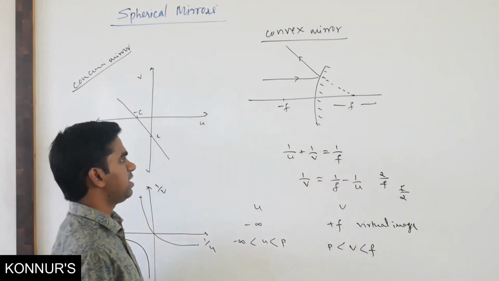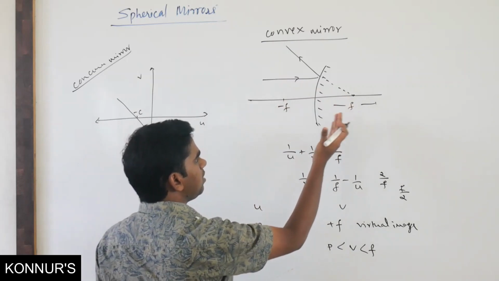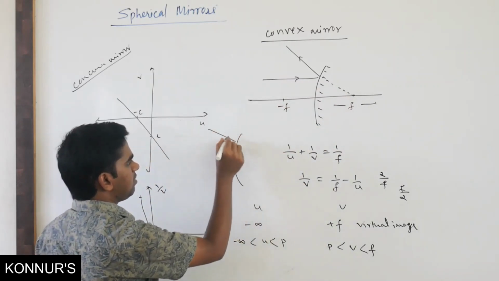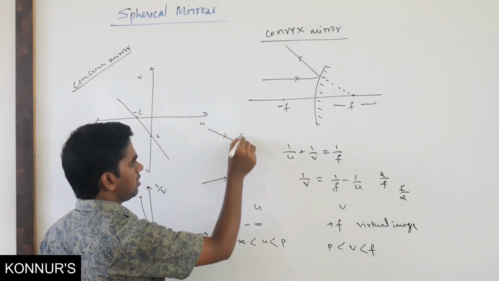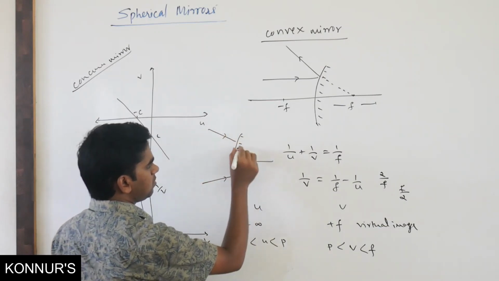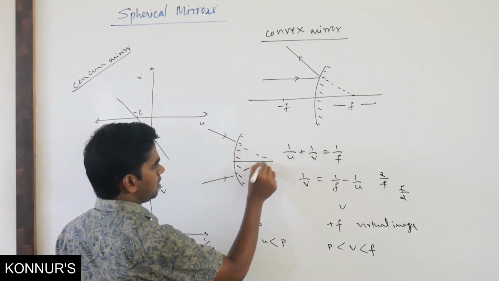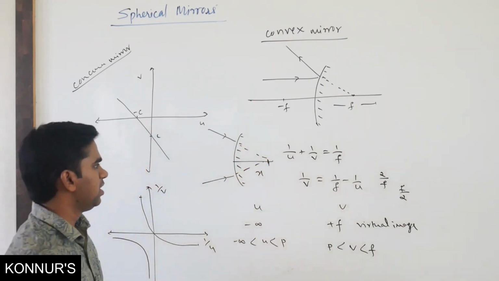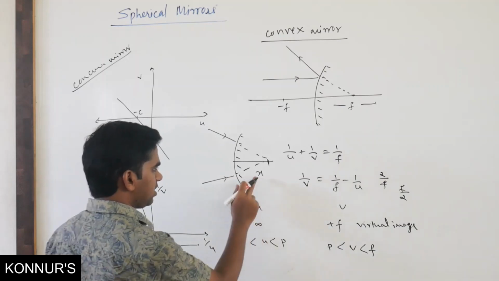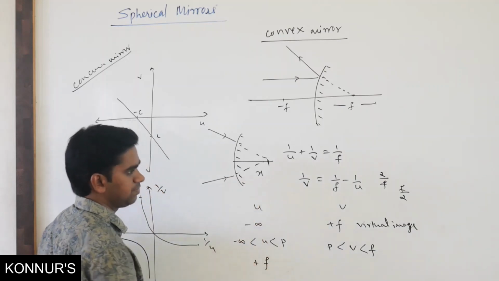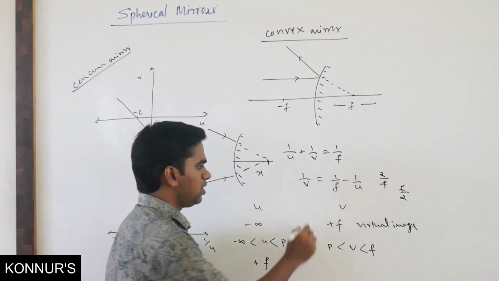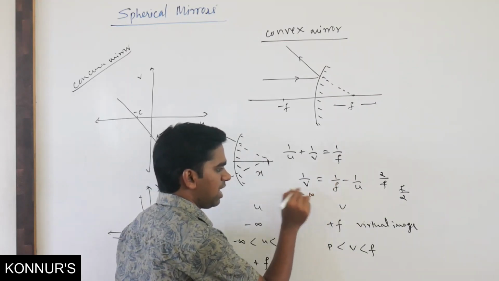Similarly, if I take a virtual object, a ray of light coming here, this is going to be your object, so the object will be plus now. If the object is at plus f, this will become 0, so your image will become infinity.